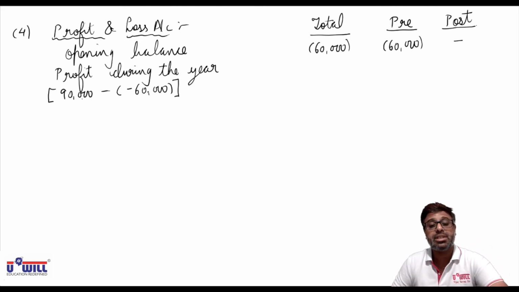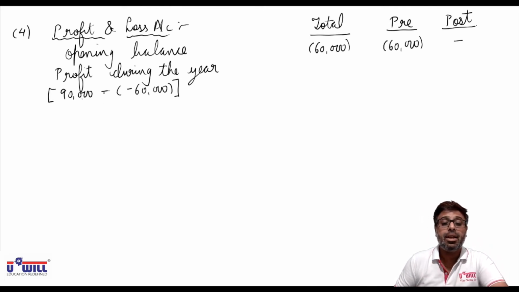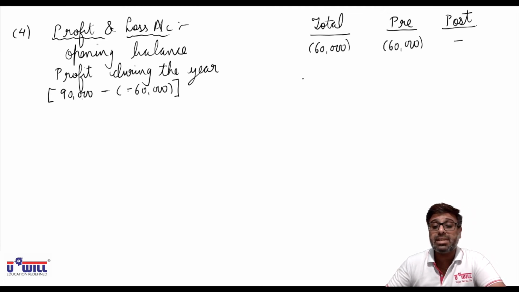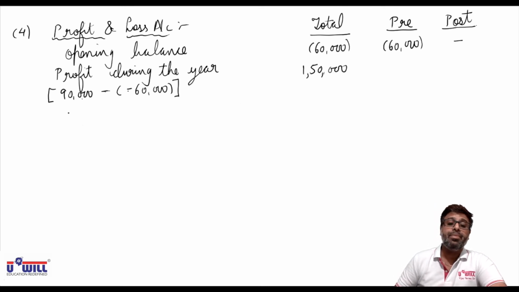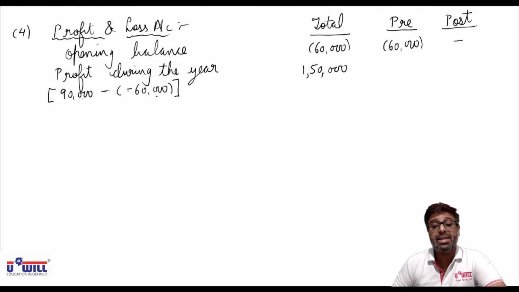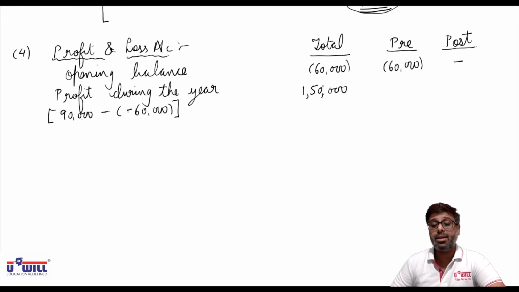Opening is a loss of 60,000, so we do minus 60,000. Now minus minus will become plus. So 90,000 plus 60,000, there is a profit of 1,50,000 during the year.